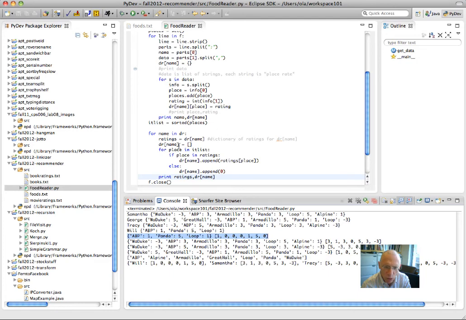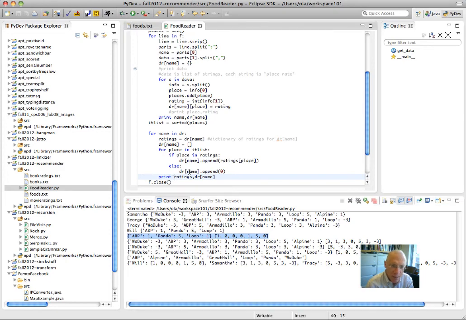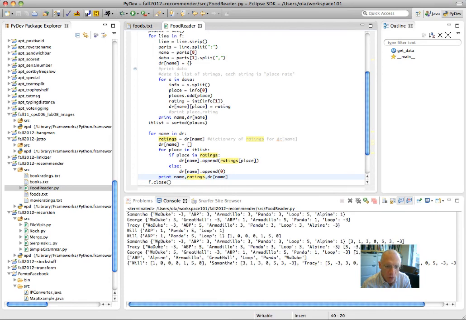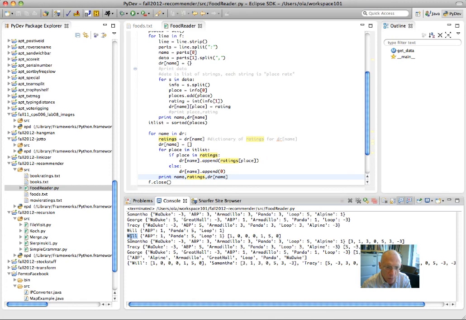No. Maybe I should print name so I know who it is, because the names don't come out in the order you read them in. So, this is Will. Will has rated ABP, Panda, and Loop. And these are all his ratings. This is for ABP, this is for the Loop, and this is for Panda.